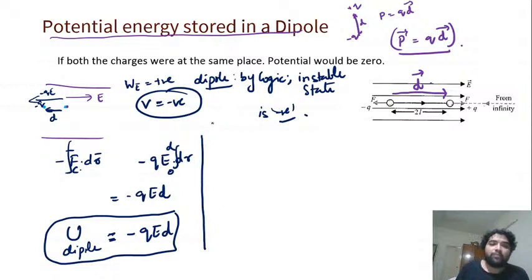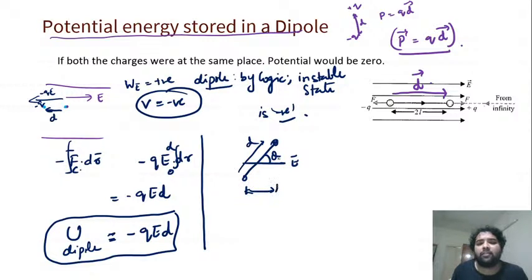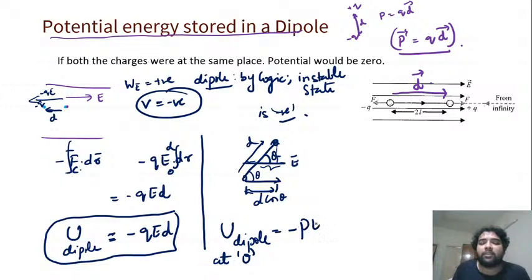So this is the first concept you have to understand. And at an angle theta, let's take another condition where it is making an angle theta with the field. The dipole is like this and field is like this. Now what will the separation be? This length will be d by 2 cos theta, this will also be d by 2 cos theta. So the total length will be d cos theta, where this is theta. So directly we can write U of a dipole at angle theta will be minus PE cos theta. That's it. Over.